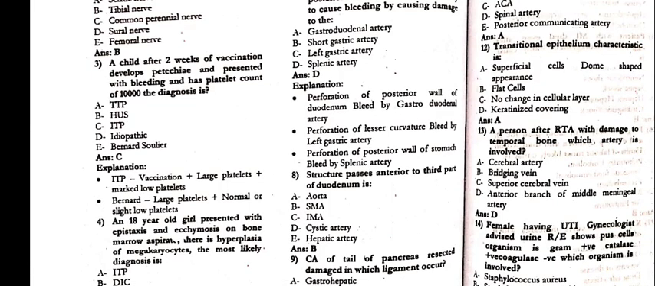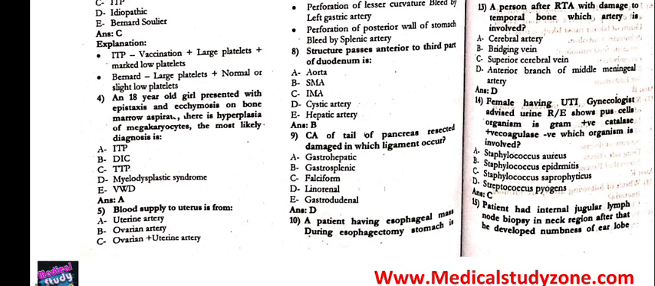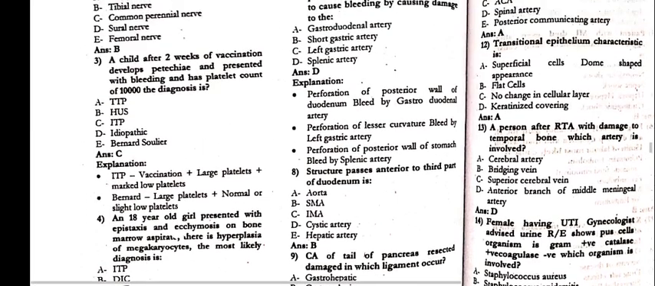Third, a child after 2 weeks of vaccination develops petechiae and presented with bleeding and has a platelet count of 10,000. The diagnosis is ITP. Fourth, an 18-year-old girl presented with epistaxis and ecchymosis. On bone marrow aspiration there is hyperplasia of megakaryocytes. The most likely diagnosis is ITP. Fifth, the blood supply to the uterus is from the ovarian plus uterine artery.